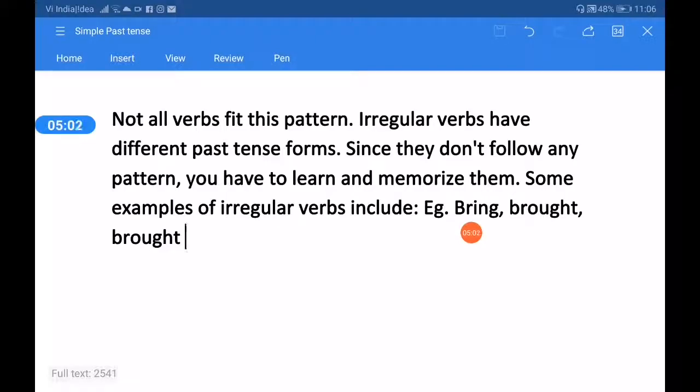After that, you will practice and exercise for better rehearsal.